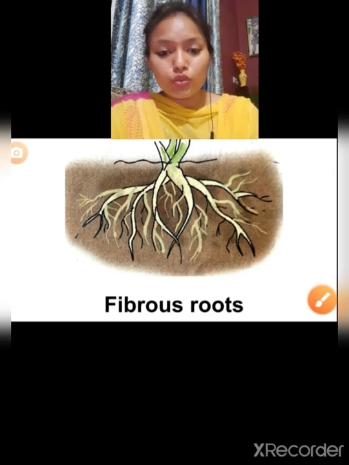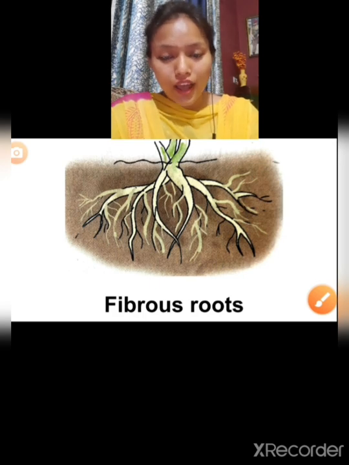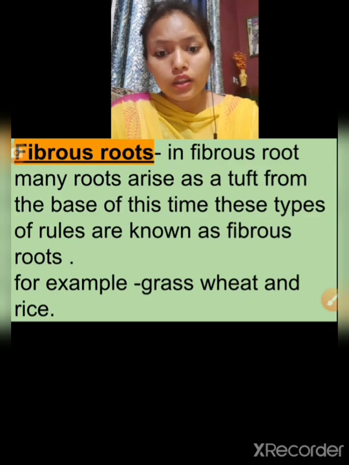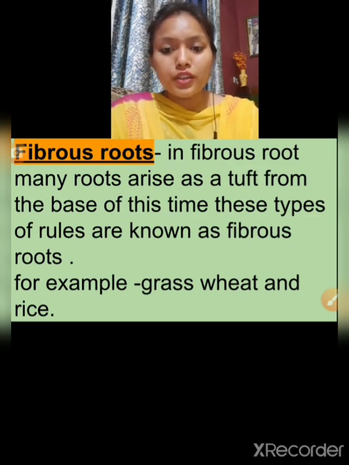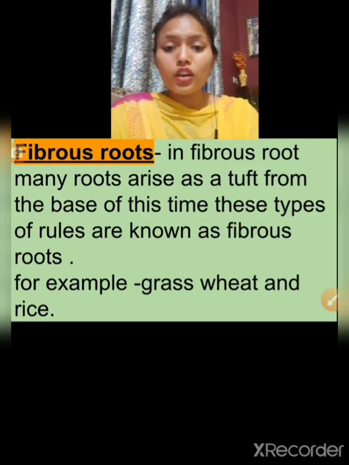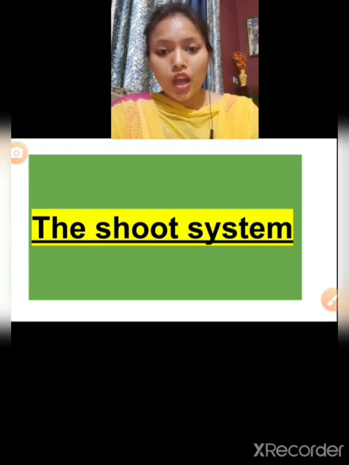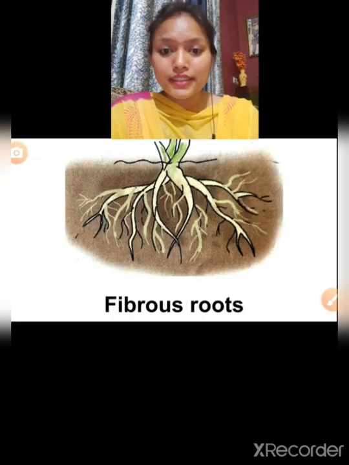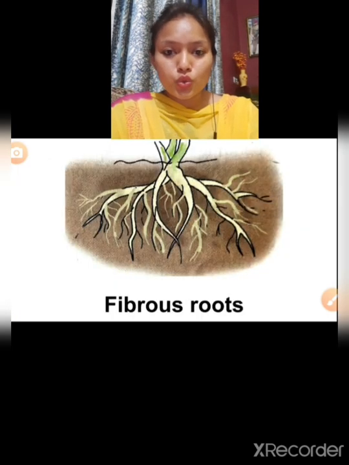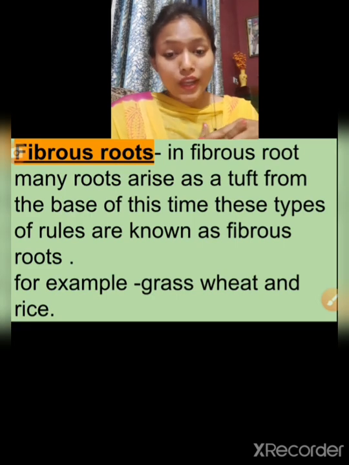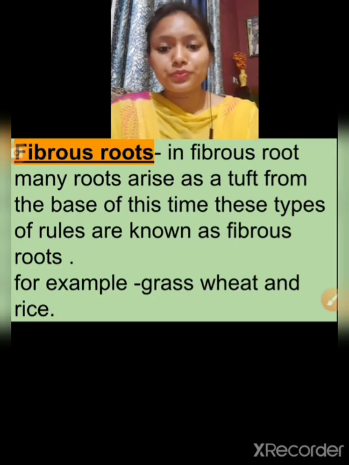Fibrous root we generally find in the case of grass, wheat, maize, rice. In all these cases we can see the fibrous root. Okay. Now the shoot system we will discuss later on. So today we studied about the root system. We studied about two types of roots. They are taproot and the fibrous root.